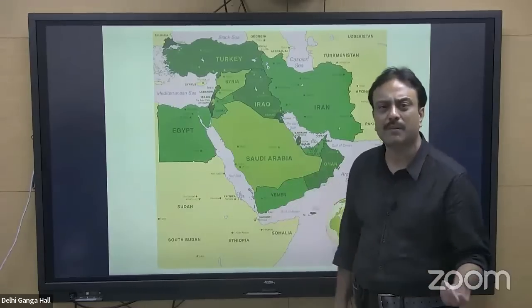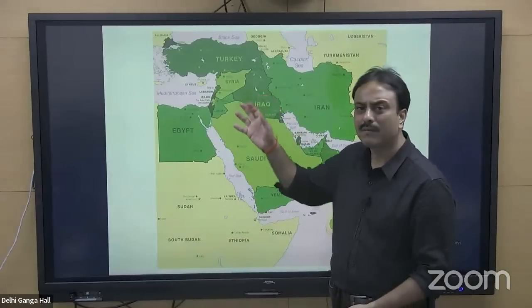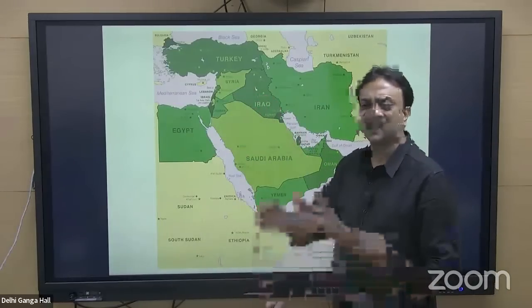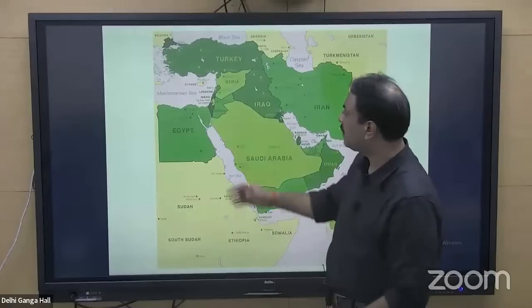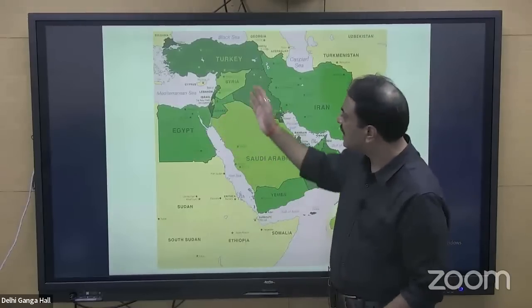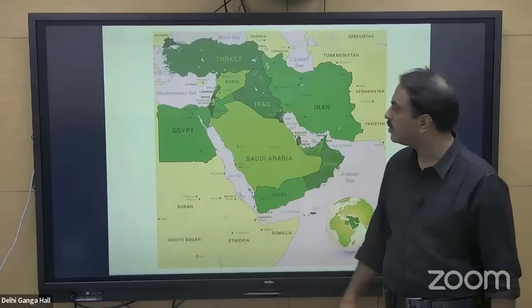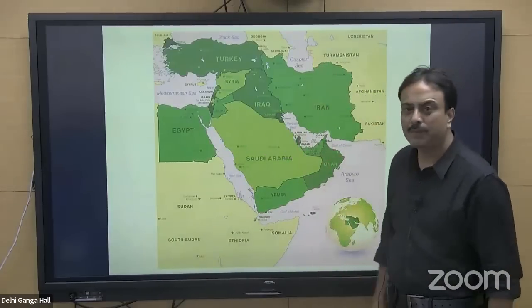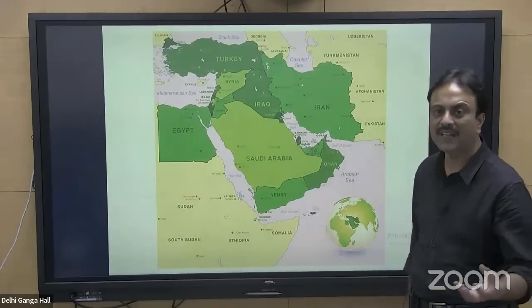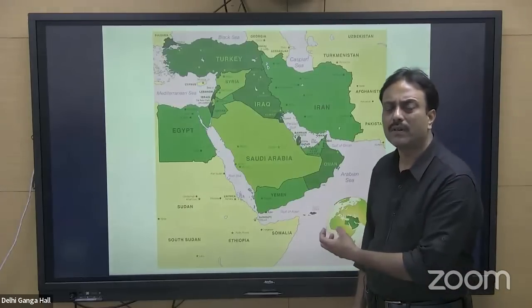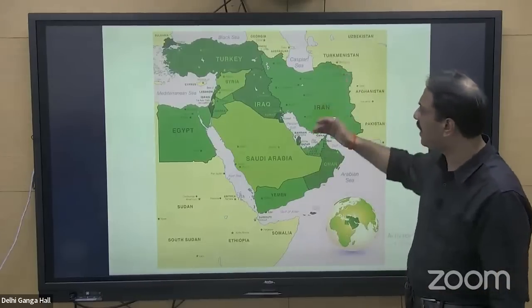So a question, a location-based question may come up in your examination, like Iraq. Many years, UPSC has been asking, giving 4 countries as the option, which of the countries is not having its coastline on Mediterranean. And the option may be Jordan, it may be Iraq, Syria is having coastline, Lebanon is having, Israel is having its coastline, but Iraq is not having the coastline. Iran is having coastline on Caspian Sea and Persian Gulf. So question may be asked, which country of Middle East is having its coastline both on Caspian Sea and Gulf of Persia? The answer shall be Iran.